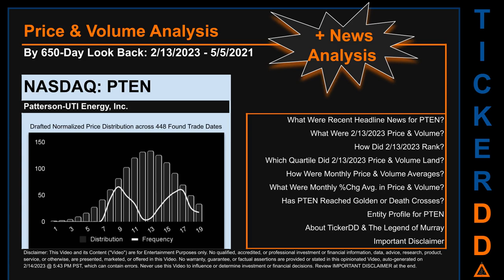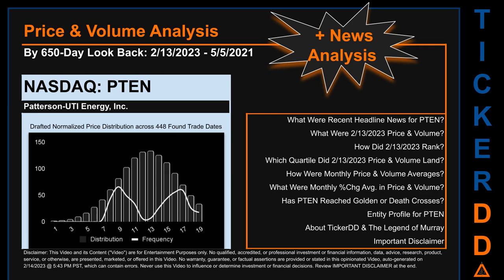Looking back 650 calendar days from Monday, February 13, 2023 to Wednesday, May 5, 2021, we found 448 applicable trade dates for use in our analysis. The chart shown on this page is our initial attempt at studying the price for PTEN after dynamically normalizing price distribution across those discovered trade dates.